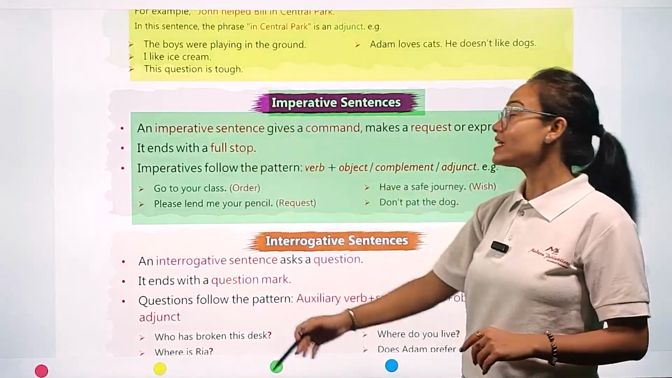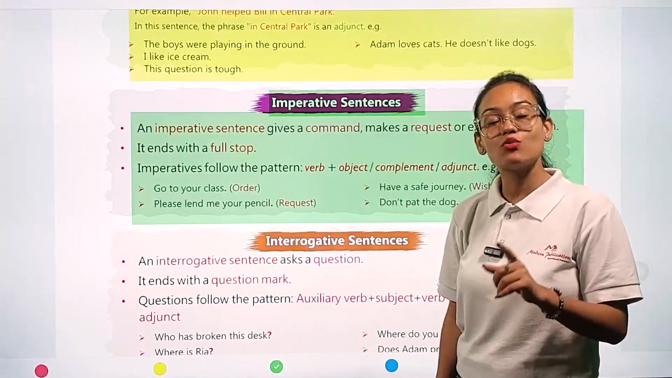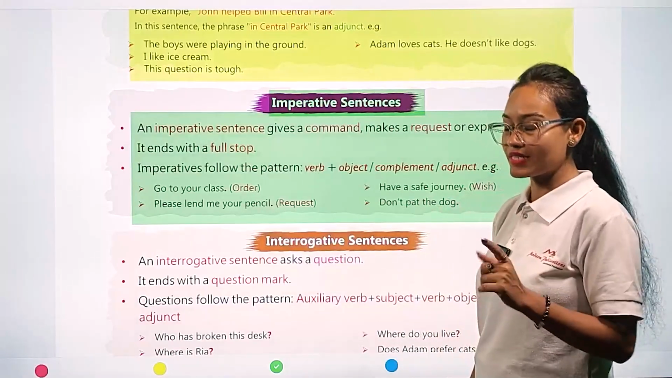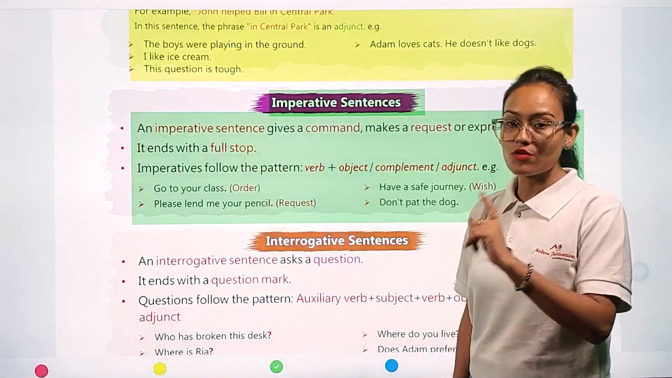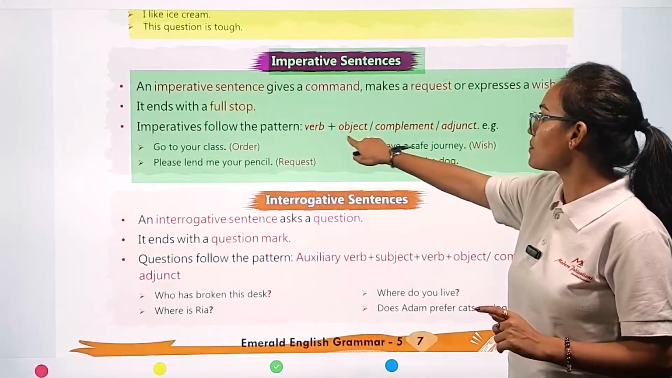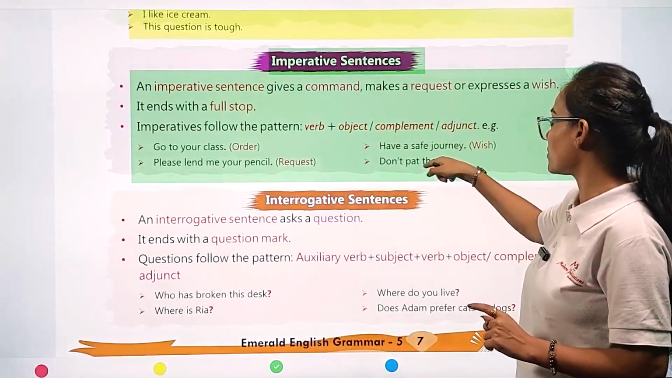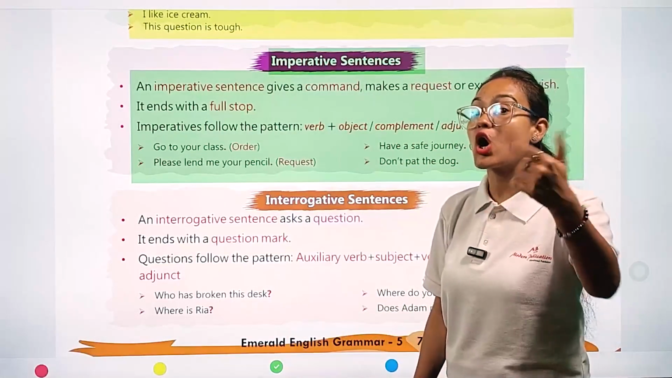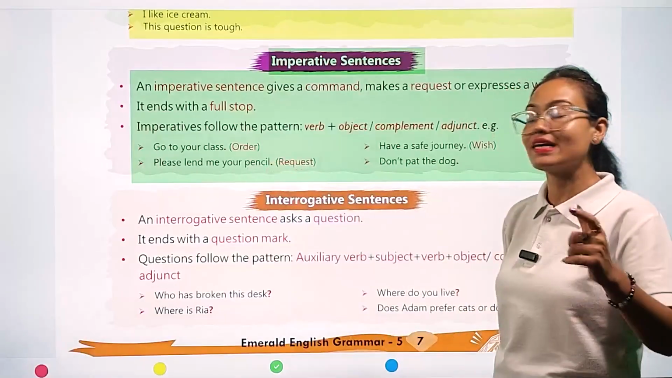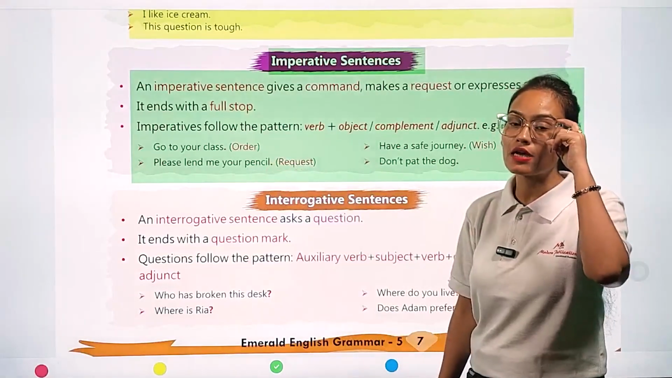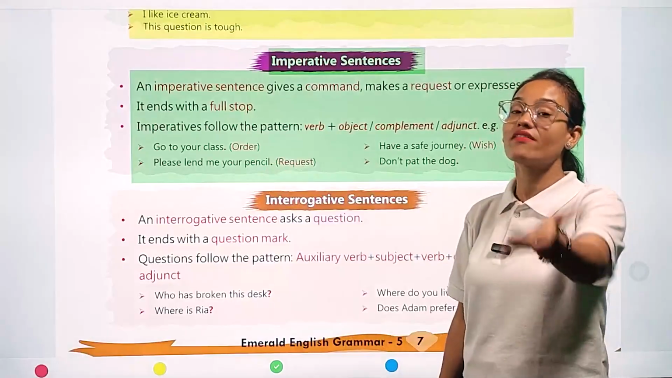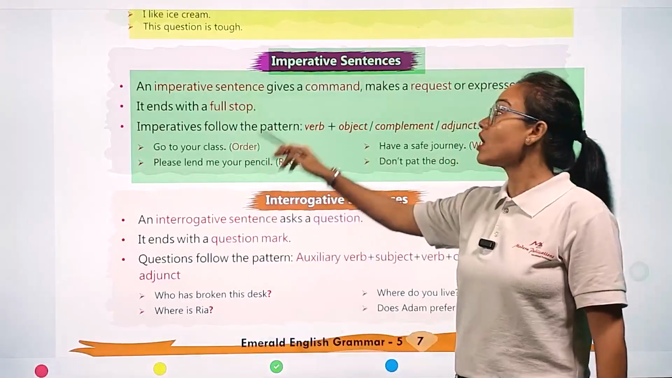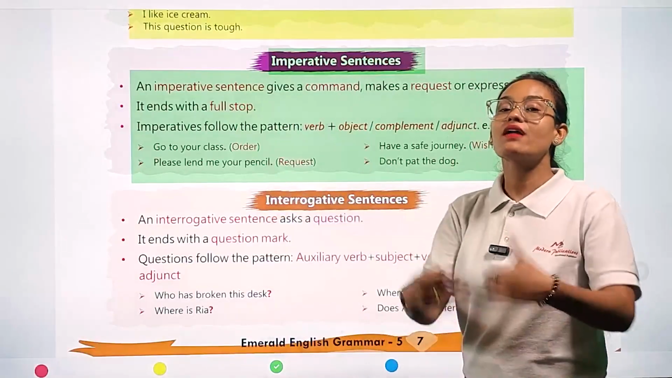Just like declarative sentences, imperative sentences also end with the punctuation mark, full stop. Imperative sentences also follow a formula rule like verb plus object/complement/adjunct. Example: go to your class. It is an order. In this sentence, my dear student, it is an imperative sentence, but here the sentence is giving us an order. Please lend me your pencil. This sentence is also an imperative sentence, but here we are requesting.